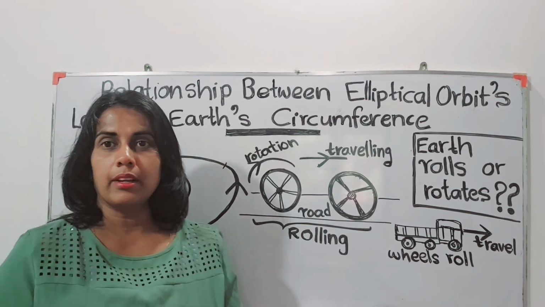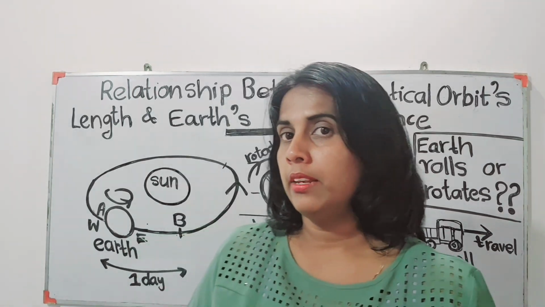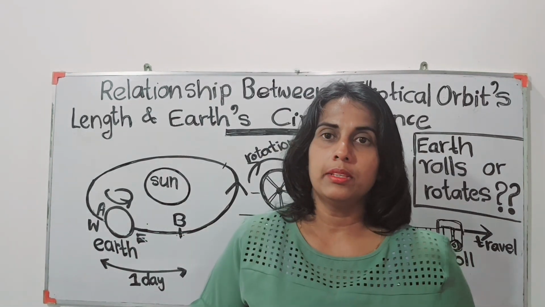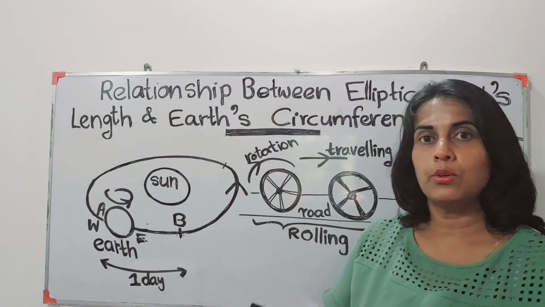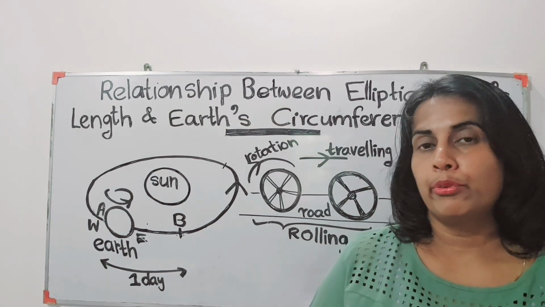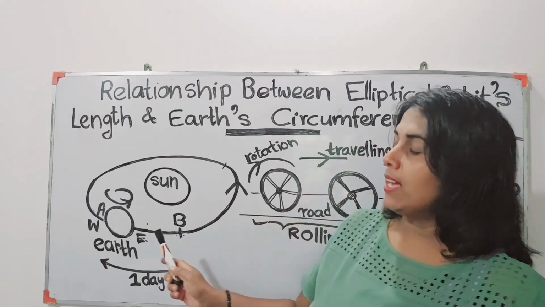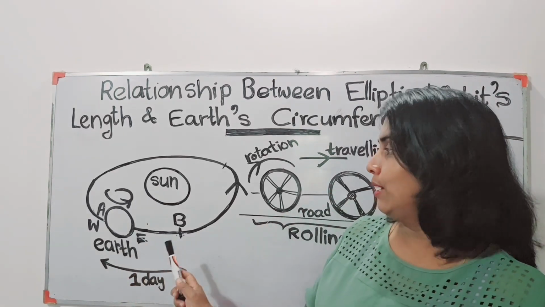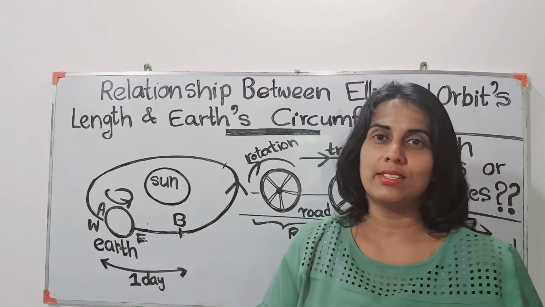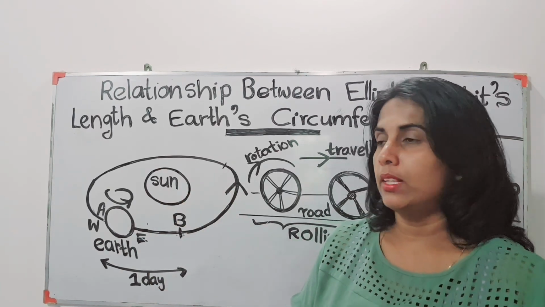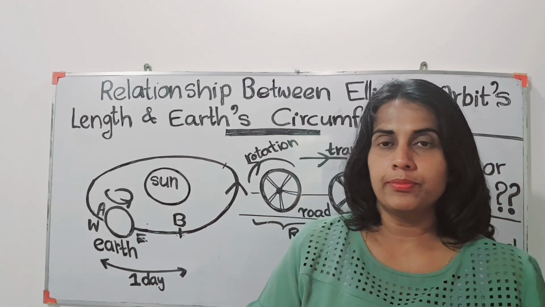Then actually we cannot explain the rotation of Earth this way, because according to this, we know that there has to be a road, a path for these to travel or roll, as well as there has to be a path for the Earth also to travel along the elliptical orbit. It must have a path, because then only it can roll.